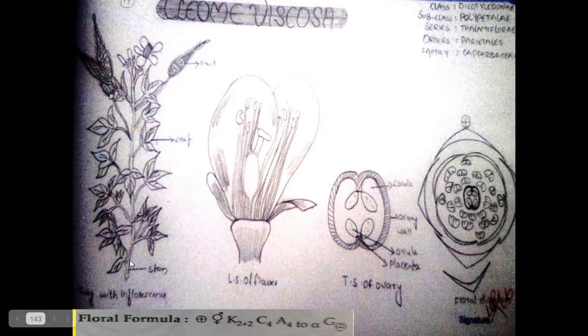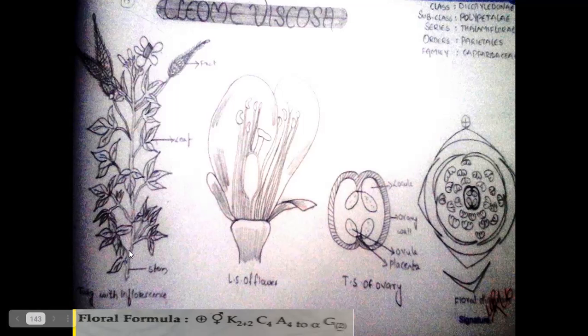Mainly the shoot or stem surface is globular, with globule-like structures present. In Capparis species the stem contains thorn-like structures.